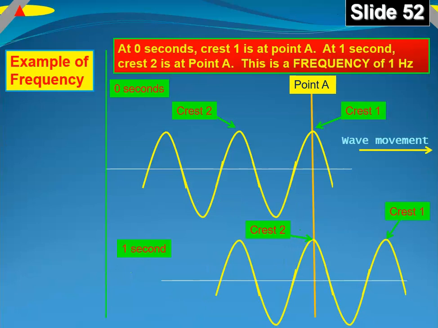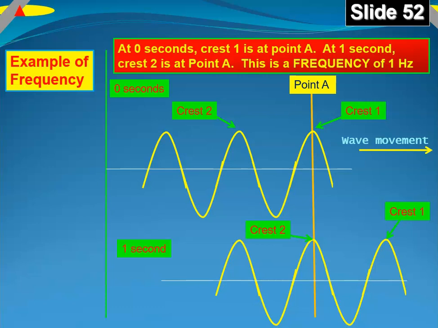So this slide illustrates what I was just saying. You're standing at point A. At 0 seconds, you have a stopwatch, you haven't started it yet, so it reads 0 seconds. Crest 1 is directly below you. At 1 second, crest 2 has moved over to be underneath you. That means the wave is moving to the right. This is a frequency of 1 hertz because 1 cycle has passed you in 1 second.